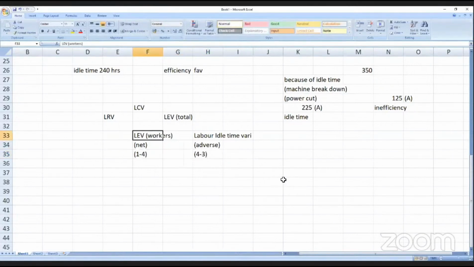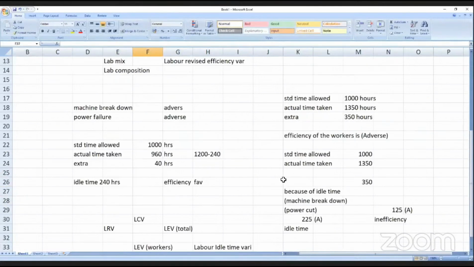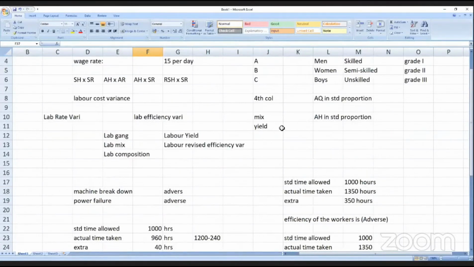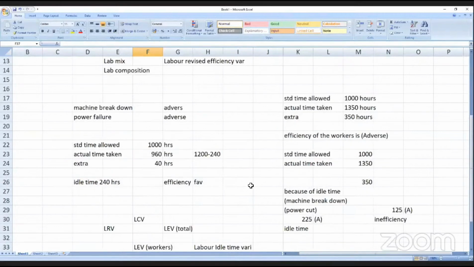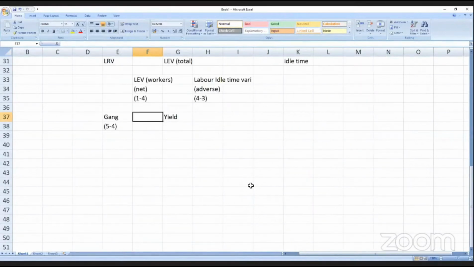And then the efficiency net can further be divided into gang and yield. Gang is last column minus the previous column, 5 minus 4. Gang variance is 4 minus 3, last column minus the previous column. Gang and yield variance together is first column minus the last column, 1 minus 5. So what are the columns, ma'am?